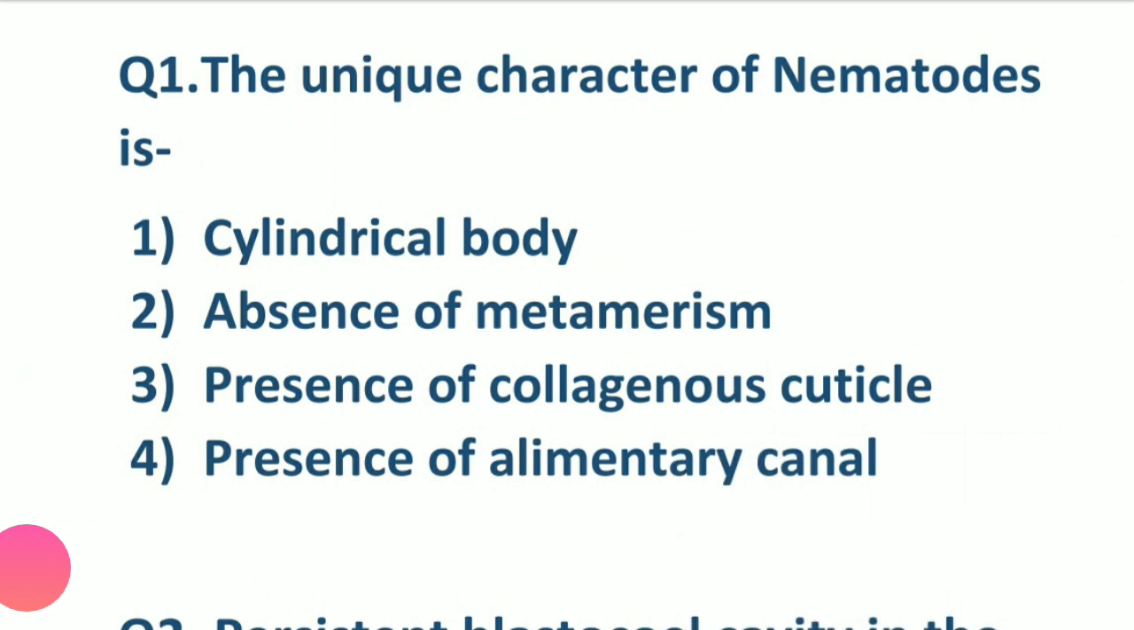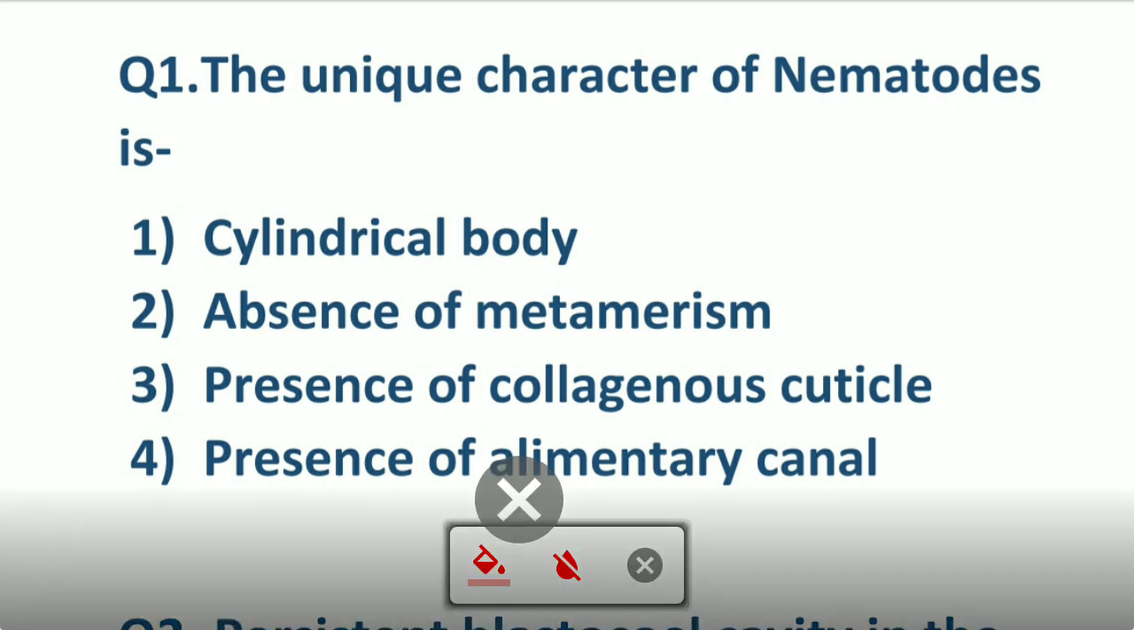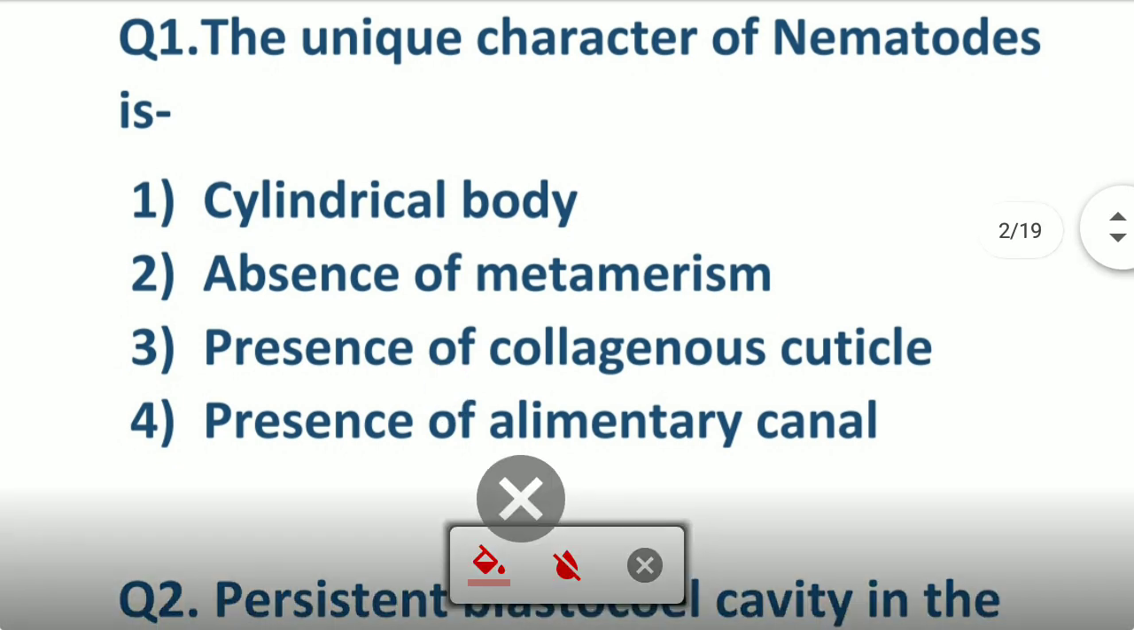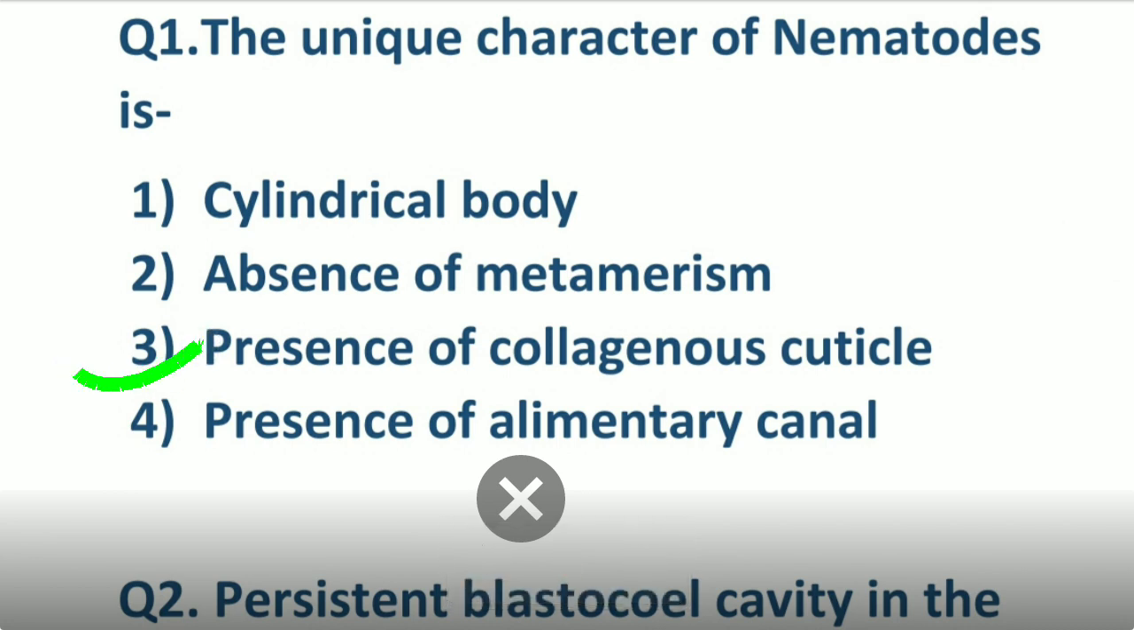Now coming to the first question, students, and I am 100% sure that after doing all these questions you will learn a lot of the general characters of the Aschelminths, so it is very beneficial for you all. The first question: the unique character of the Nematoda. What is the unique character? As we have studied, it is the presence of a collagenous cuticle. If you remember, the transparent collagenous cuticle is a very important and unique character of the Aschelminths.